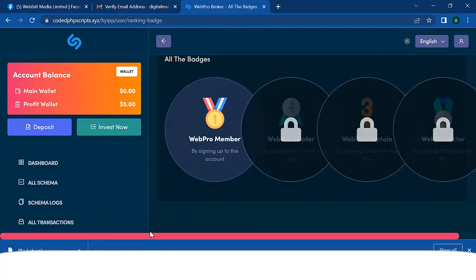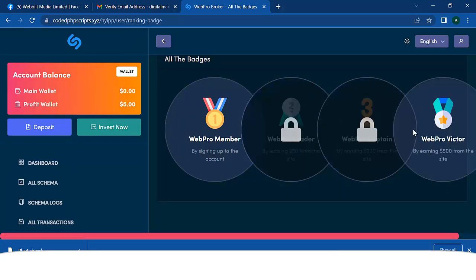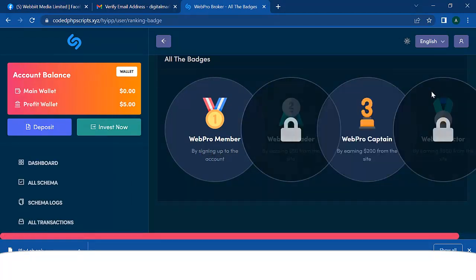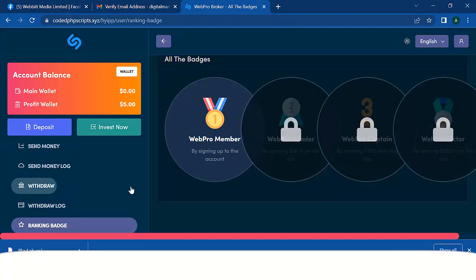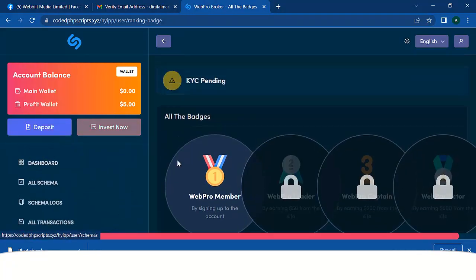And you also have what? The ranking badge. So you can see the badge. So from here you can see that this guy has obtained this pro member, and all of these badges are locked, right? For registration alone, he has obtained this particular membership.